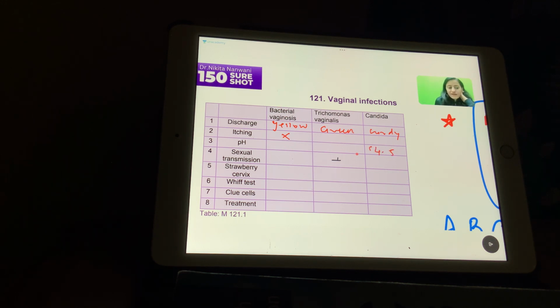pH less than 4.5 is Candida. Strawberry cervix is trichomonas. Whiff test positive can be in trichomonas and bacterial vaginosis both. Clue cells, ABC, bacterial vaginosis has clue cells.